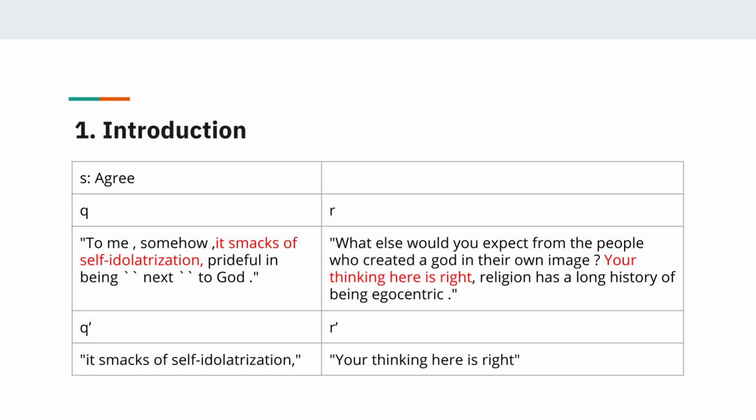Let's look at the table. We can understand that the relationship between R and Q is agreed just through Q prime and R prime. Your thinking here is right. So Q prime and R prime provide critical information that is enough to decide the relationship between Q and R.